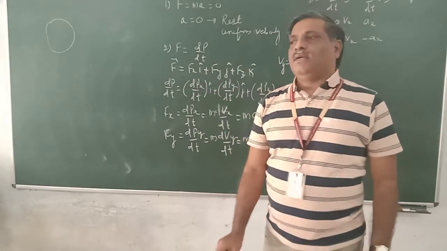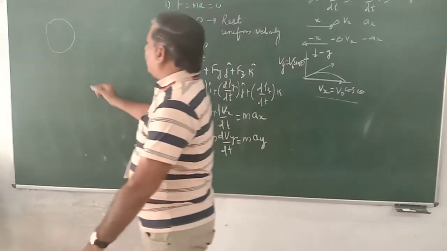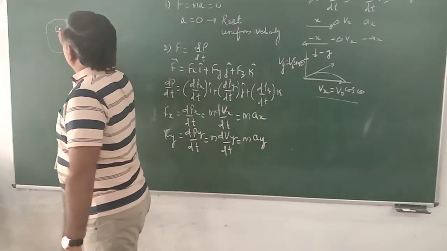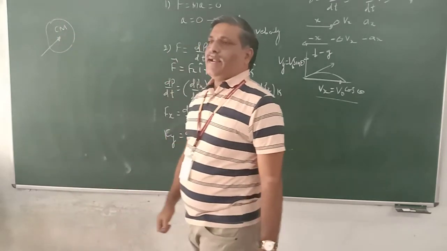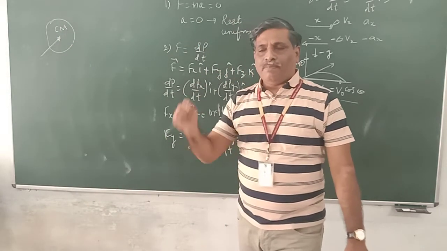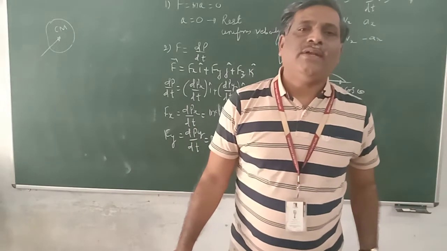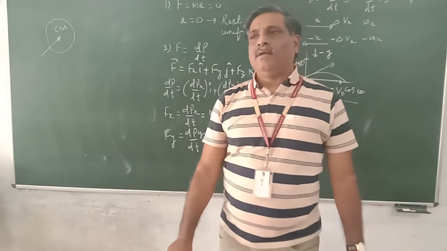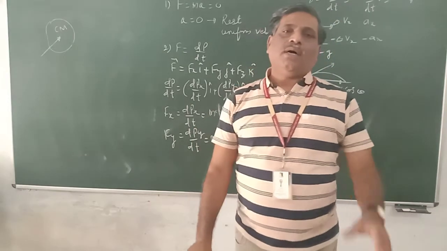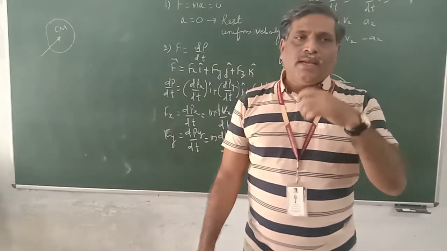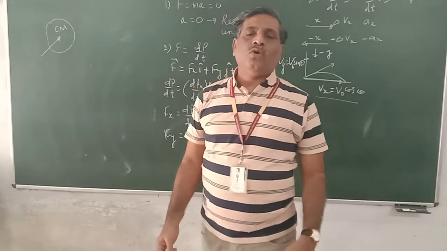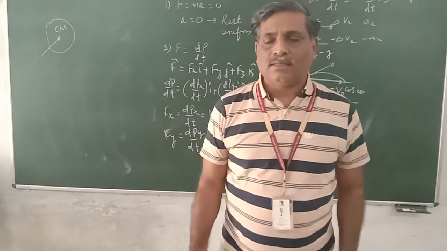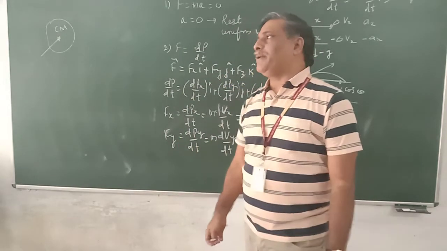The external force is always applied to the center of mass. We consider that the center of mass is the point where the force is applied. We do not consider other particles. Only the external force is considered; no internal forces are considered. This was the third point.